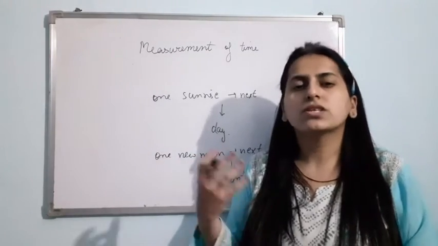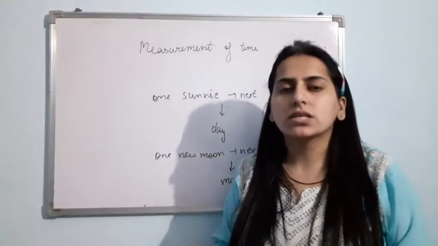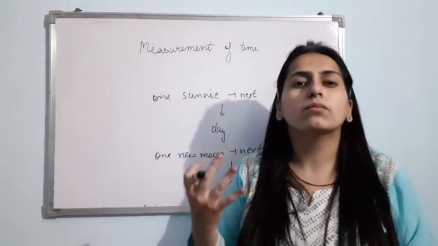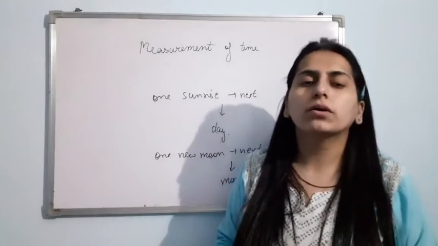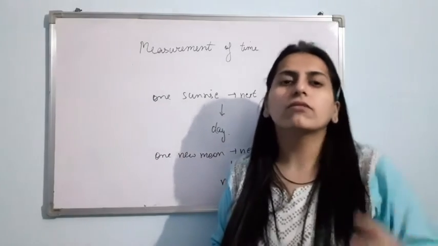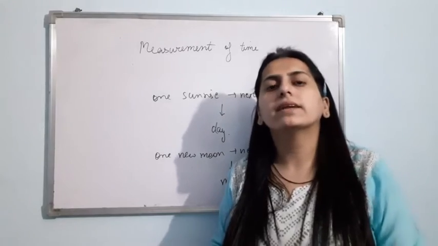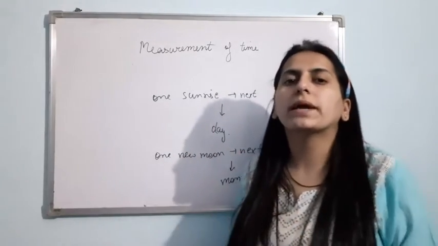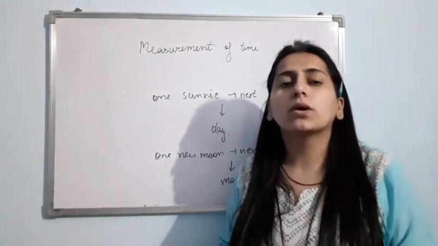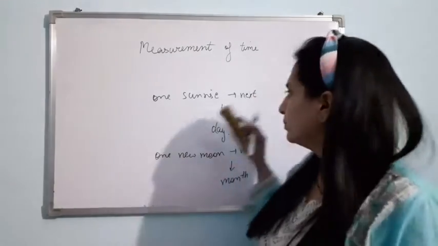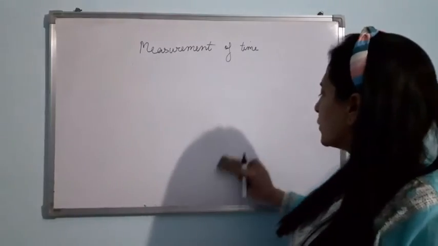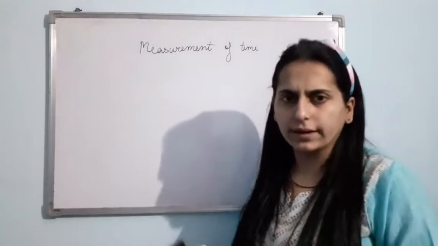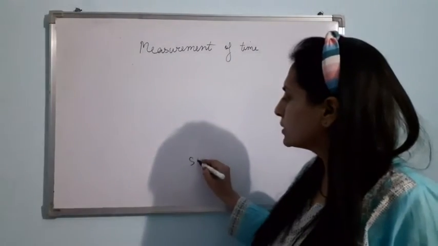Later on, watches were discovered. Now the watches that were discovered at that time were based on periodic motion. And if I talk about periodic motion, the pendulum will come to your mind, that you have read in class 6th, right? So let us talk about the structure of a pendulum first, then let us talk about what is periodic motion. Although you know what is periodic motion and what is the basic structure of a pendulum, let us recall that.